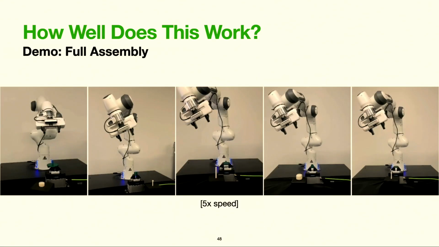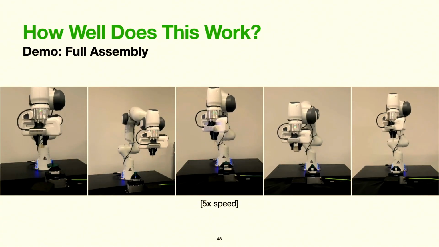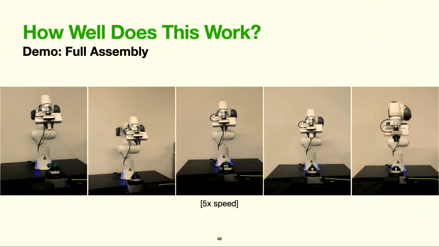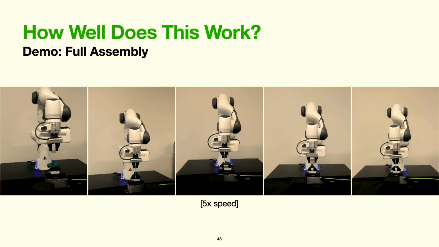And as before, we deploy the policies also in a full assembly pipeline. We connected our system with NVIDIA's Foundation Pose framework in order to determine the poses of both parts of the assembly. We also implemented a grasp sampling procedure to determine where to grasp the first part. And finally, we executed these policies.